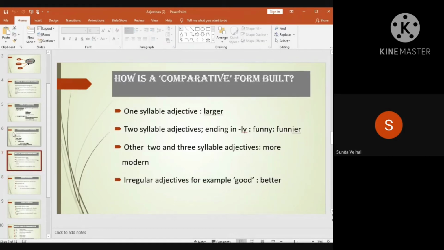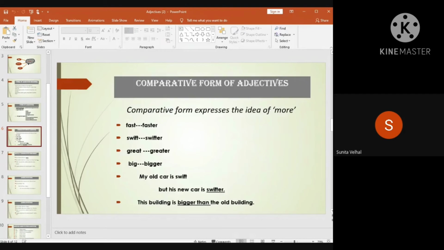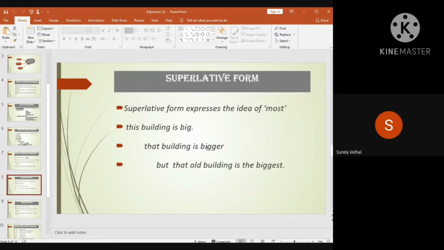For example, here we have this building is bigger than the old building. So than is used in the comparative form, whereas the is used in the superlative form. So we have the suffix -er used in the comparative form and the suffix -est used in the superlative form. And these words are adjectives. So you must be able to identify what is an adjective.